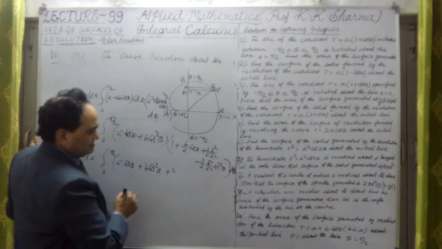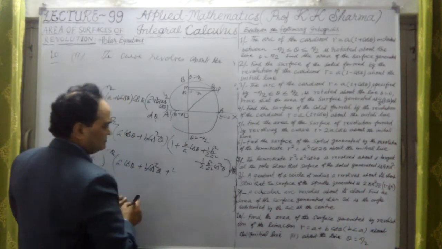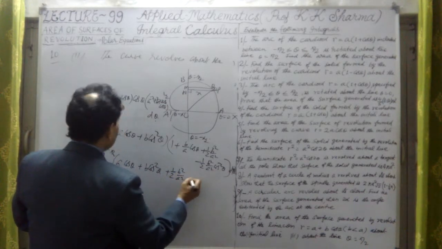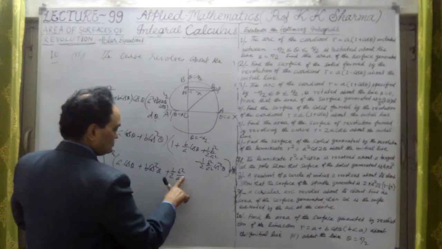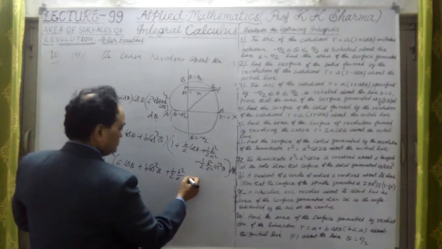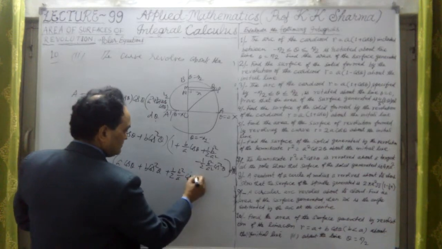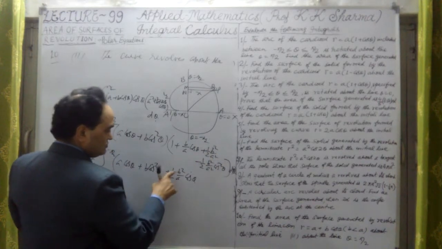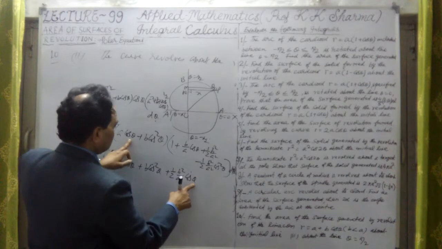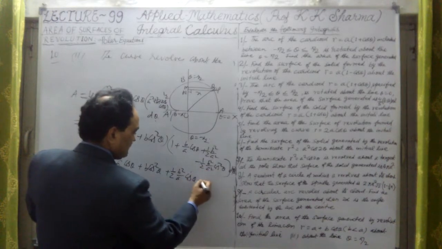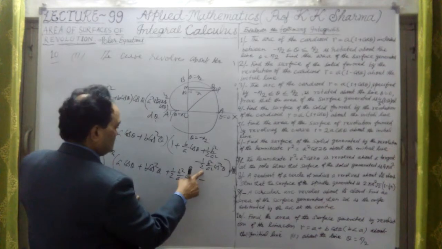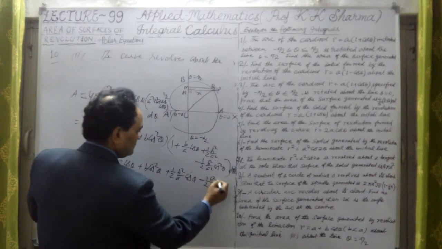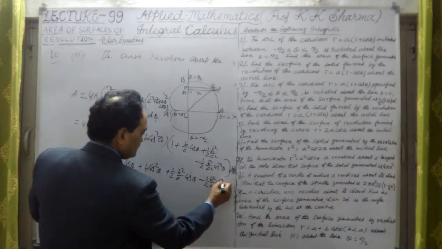No need of taking common because let me separate them. This is 1.2 into b square upon a square. A now is cancelled out because this is b square upon a only into cos theta. 1.2 b square upon a square into a cos theta, a cancelled out. So this is 1.2 b square upon a into cos theta. First step we are multiplying into this. This is minus sign. A into cos theta is again 1.2 b square upon a cos cube theta. It is now cos cube theta.